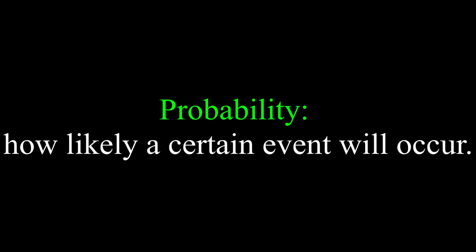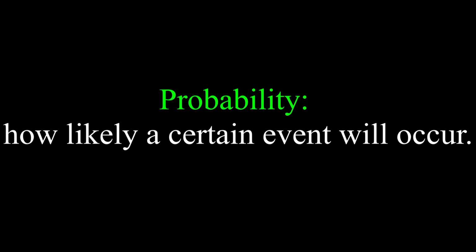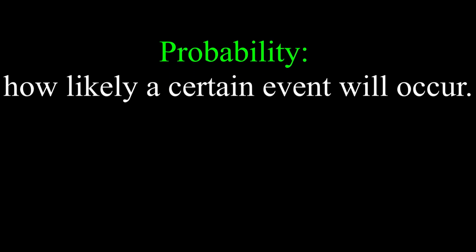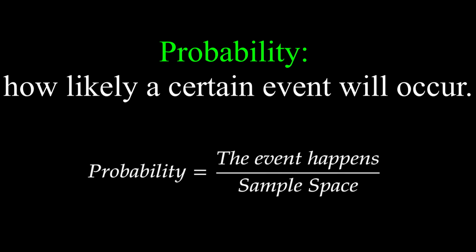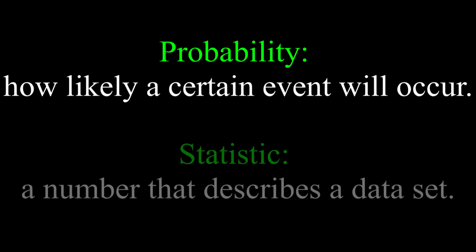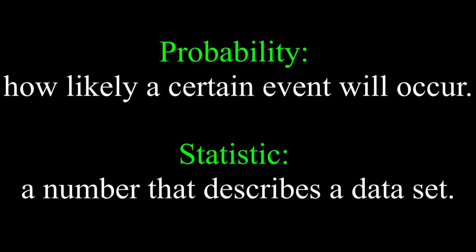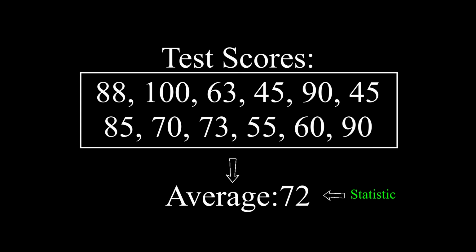So to recap, a probability is how likely something will happen. It can be described by the event happening divided by the sample space. A statistic is a number that describes a data set. We saw the average as an example of such a number, and many more will be talked about.